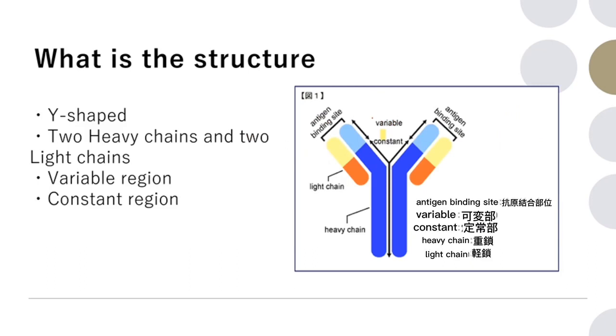They are Y-shaped. They have two identical heavy chains and two identical light chains connected by disulfide bonds. They are made up of variable region and constant region. Variable region changes to various structures depending on differences in antigen. Constant region has constant structure.